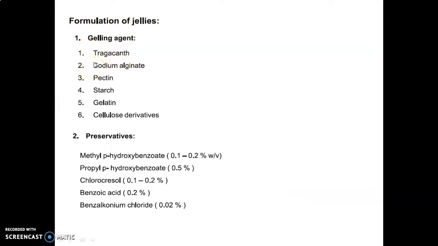Then, formulation of jellies: a gelling agent is required. Examples of gelling agents are tragacanth, sodium alginate, pectin, starch, gelatin, and cellulose derivatives. Preservatives, examples are methyl parahydroxybenzoate at 0.1 to 0.2% weight by volume, propyl parahydroxybenzoate 0.5%, chlorocresol 0.1 to 0.2%, benzoic acid 0.2%, benzalkonium chloride 0.02%.